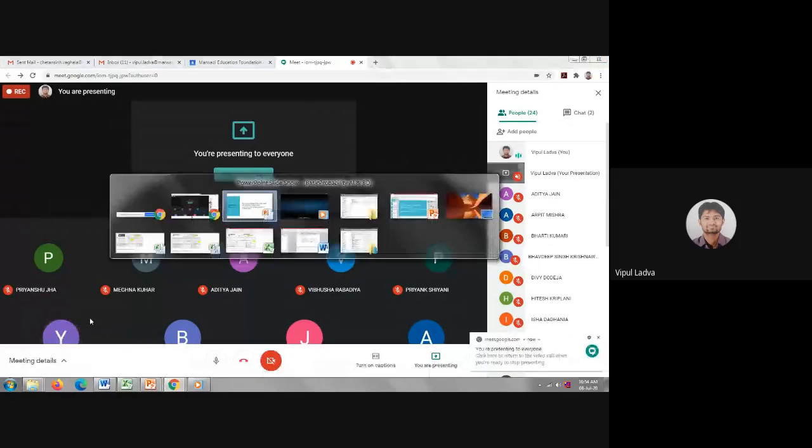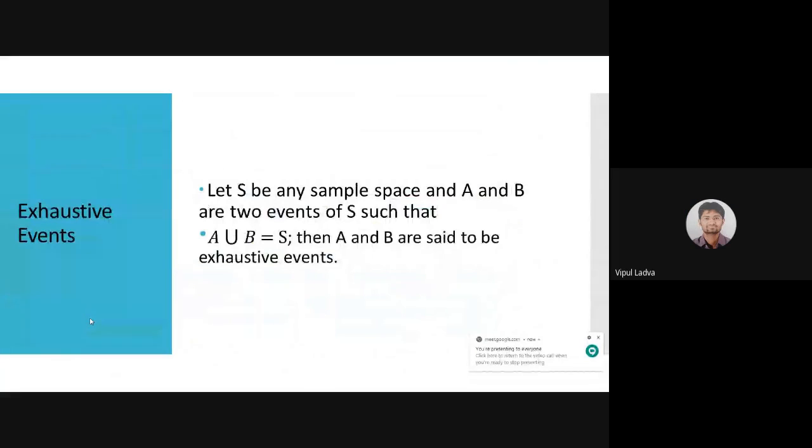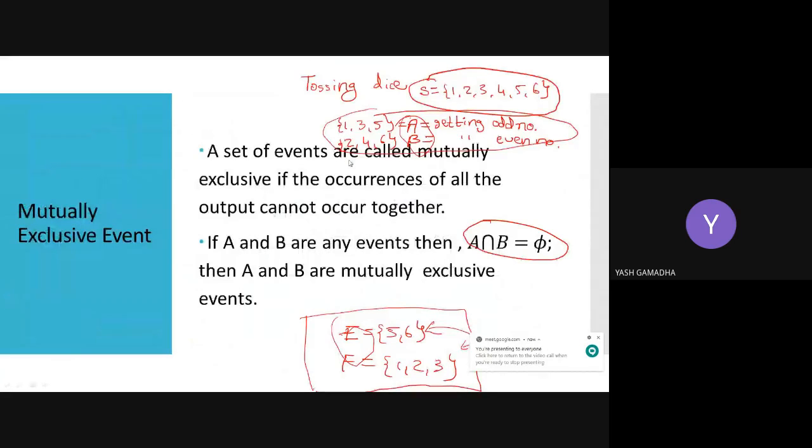That's what we had just discussed. This event A and B, getting head or tail, is both mutually exclusive and exhaustive. You are correct. Any other question from your side? Okay. Thank you. So moving further.